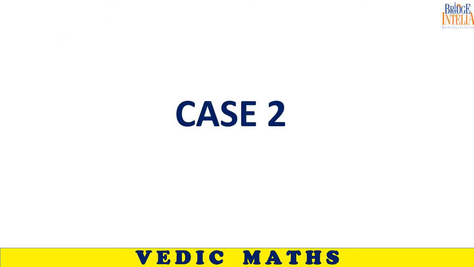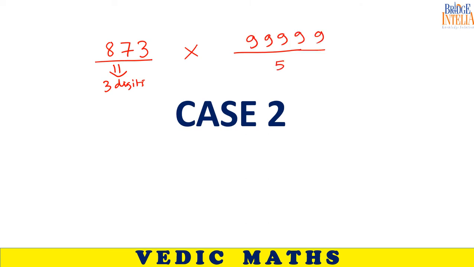Now case 2. In case 2, the first number has fewer digits. That means 873 has 3 digits, but here there will be more than 3 digits. So no problem.